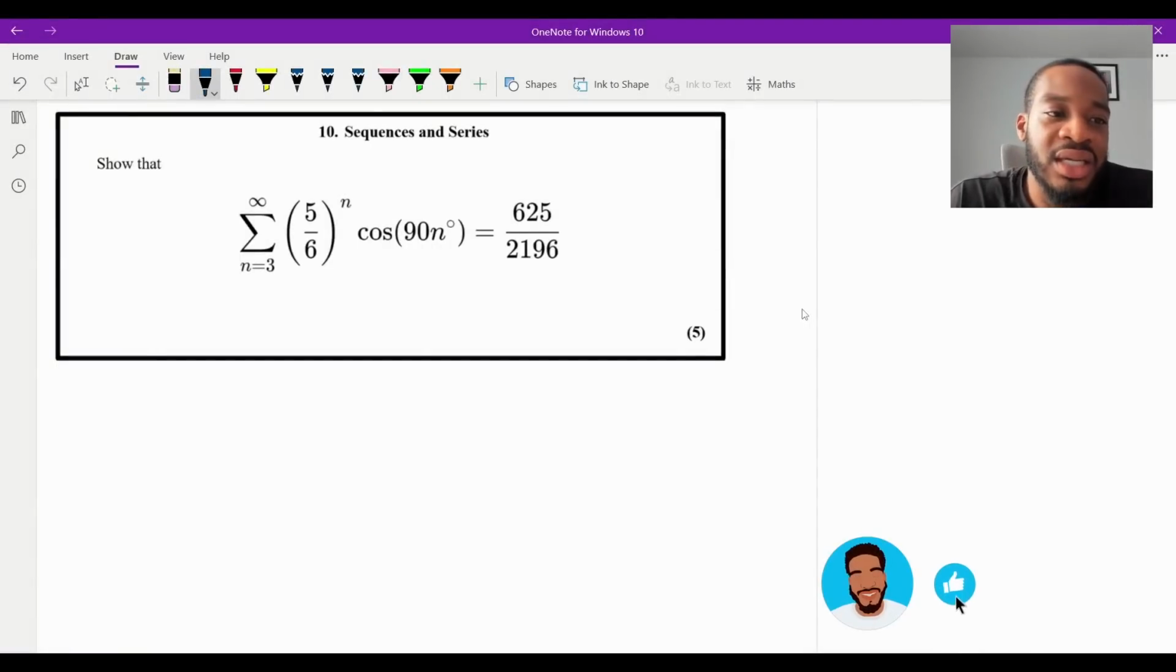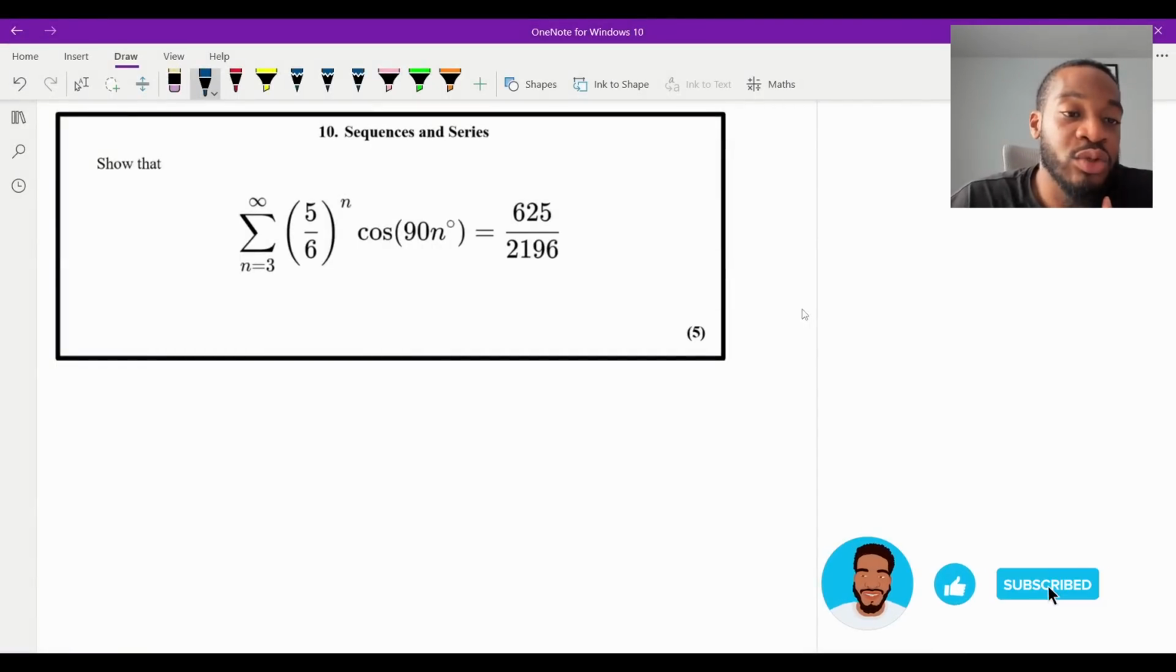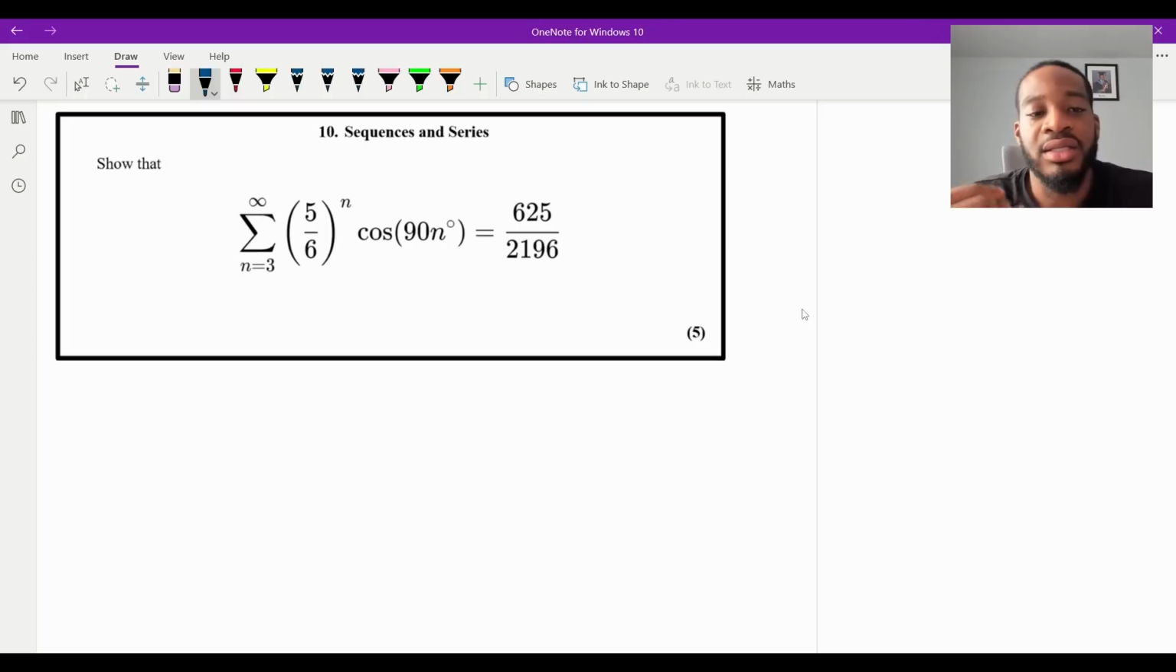Okay, so question 10 says, show that the sum from n equals 3 to infinity of (5/6) to the power of n times the cosine of 90n degrees is equal to 625 over 2196. So 5 marks, definitely a tricky question.